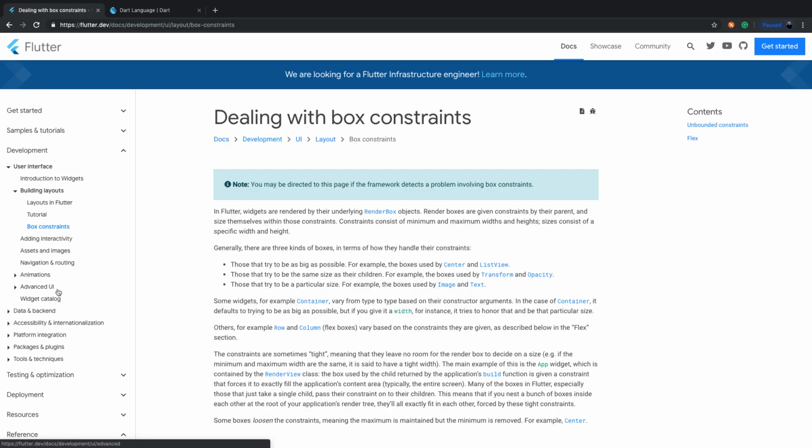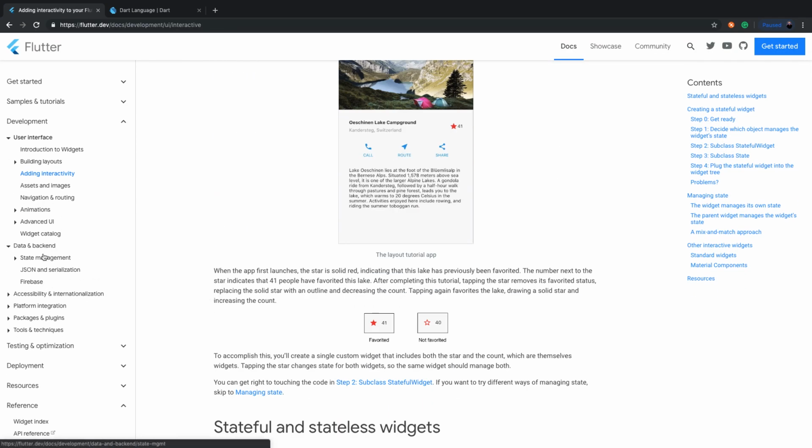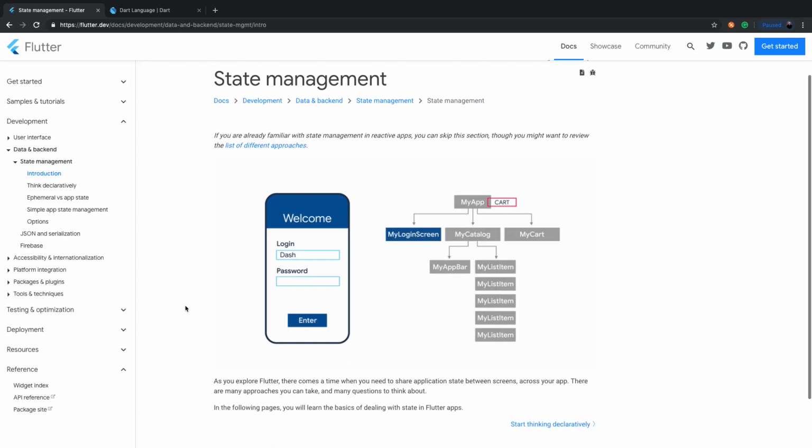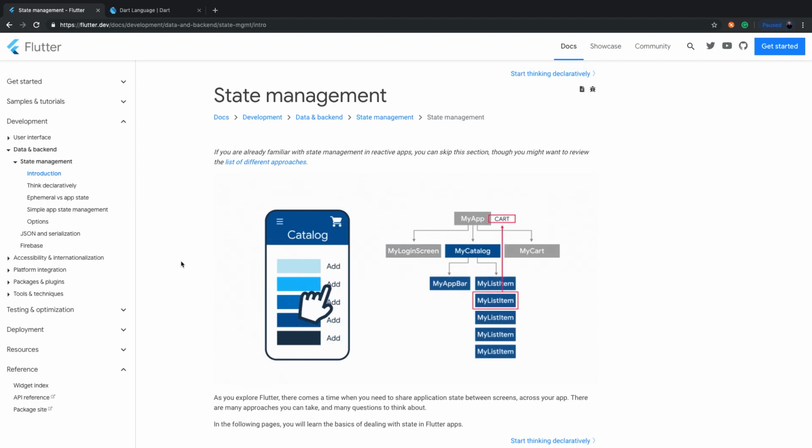Now I would go through all of these: assets and images, adding interactivity with gestures. Data backend is super important, and then you start getting into state management. A lot of apps you have to manage the state. If you're using, say, a persistent backend with Firebase, for example, you need to be able to manage the state, and you need to be able to manage the data between views and other views.